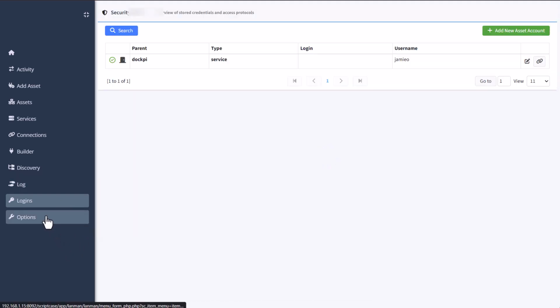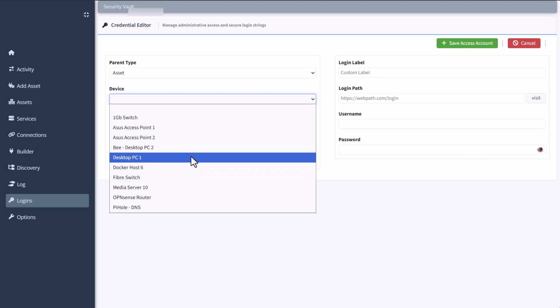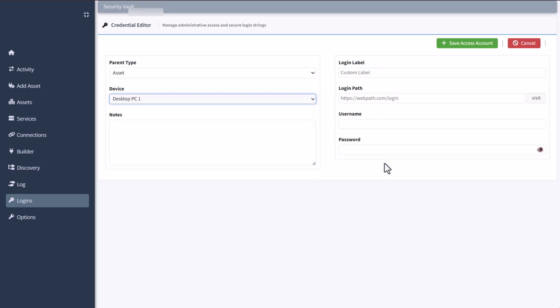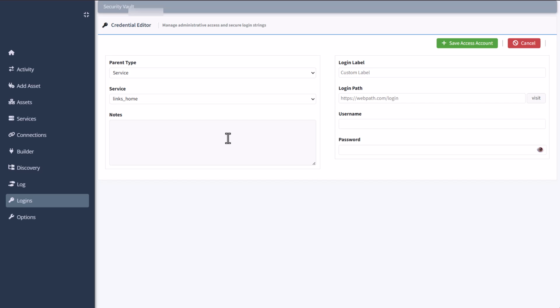So you have pretty much the entire platform here. Like we can add new assets, passwords here. So if it's for an asset, I can say, well, it's for this device. And then I can add then the specifics, the path, the user login details, or so forth. If it's for a service, I can then choose the service that is linked to and enter the details for that and so forth. Now with the login label, I can customize then the purpose of the login. Maybe if it's for the admin portal, or if it's for the back end, or it's for a front end, or for whatever it is, you can then use the label for that.